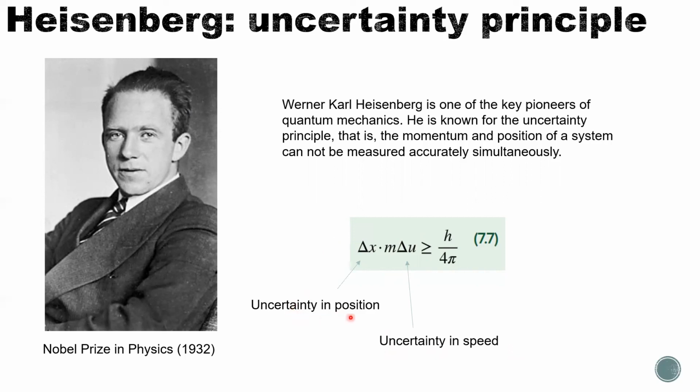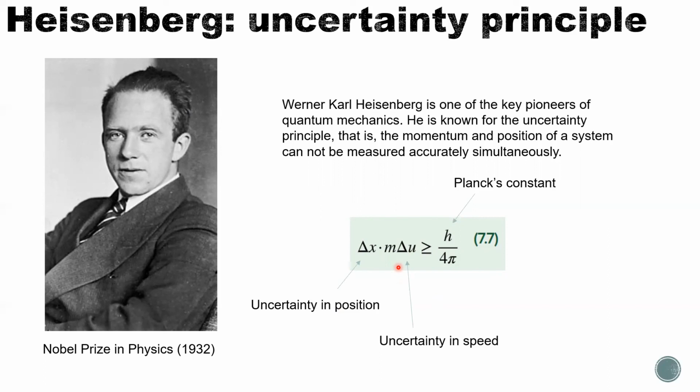If the uncertainty in position times the uncertainty in speed is larger than a constant, well, the Planck constant divided by 4 pi is still a constant. That means you cannot get both of them accurately enough. The most accurate would be delta x equals 0 and delta u equals 0. The uncertainty is 0, that means it's very accurate. But if both of them are 0, you cannot make this equation work. So for that reason, you can either measure the position accurately, then your speed is inaccurate, or you can measure the speed accurately, then your position is inaccurate.